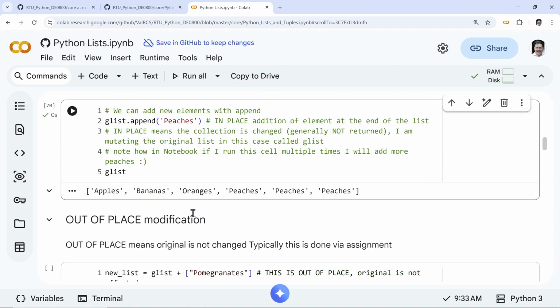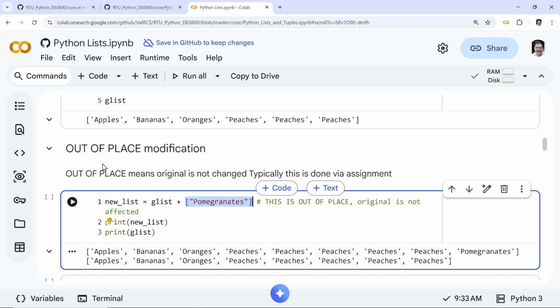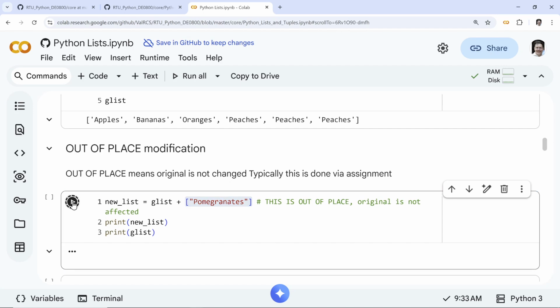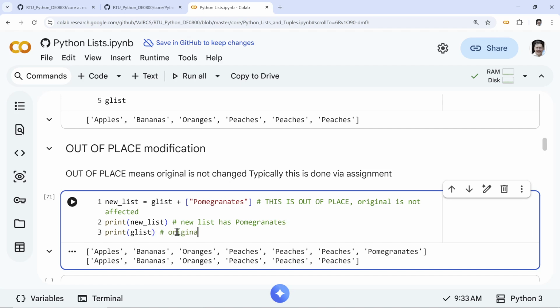So compare it again. Out of place is what I've been working with before: strings, numbers, all out of place. So this is actually going to be a new list. If I add pomegranates to my big list, I will have apples, bananas, oranges, peaches, pomegranates. Notice, compare: new list, pomegranates. I can't spell it. The original one does not have it.